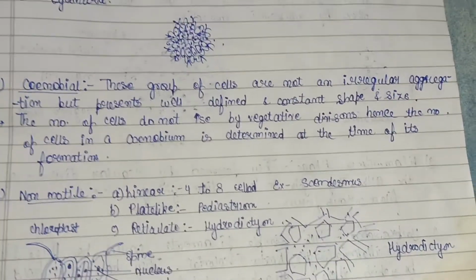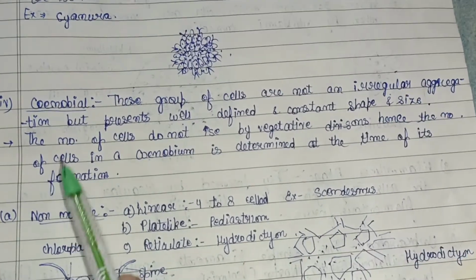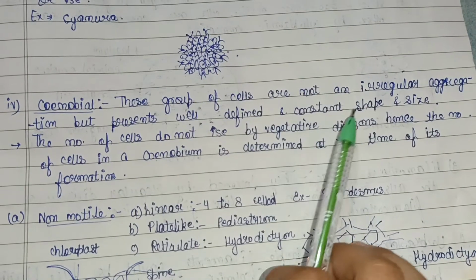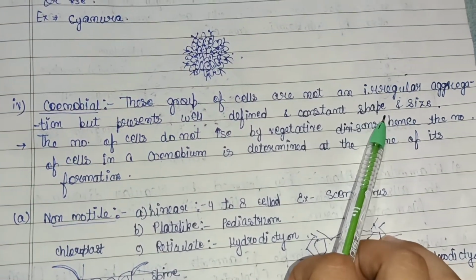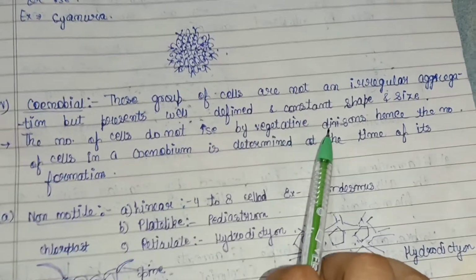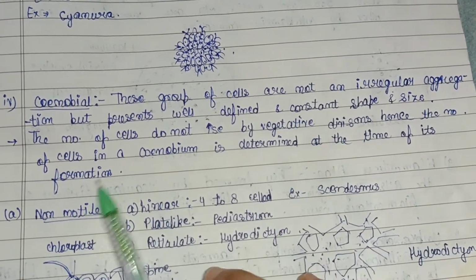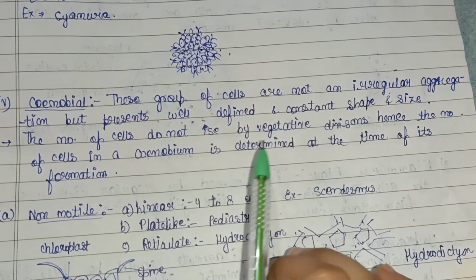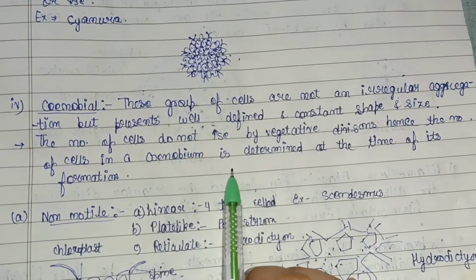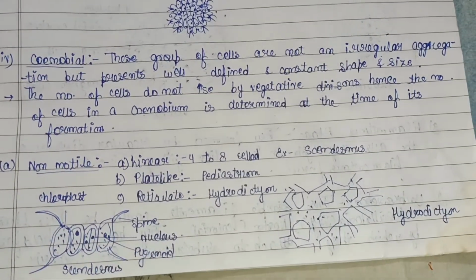Then coenobium. These groups of cells are not an irregular aggregation. They present a well defined and constant shape and size. The number of cells does not increase by vegetative division. So here vegetative division does not take place. Hence the number of cells in a coenobium is determined at the time of its formation only. So this is the whole coenobium. Then it is also of two types.